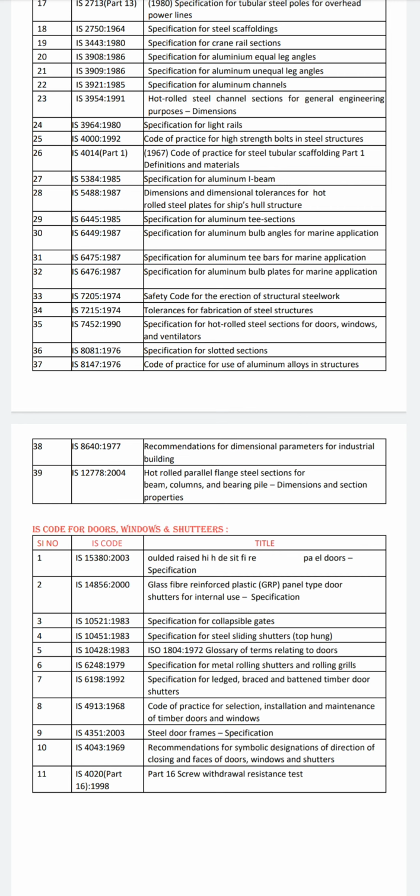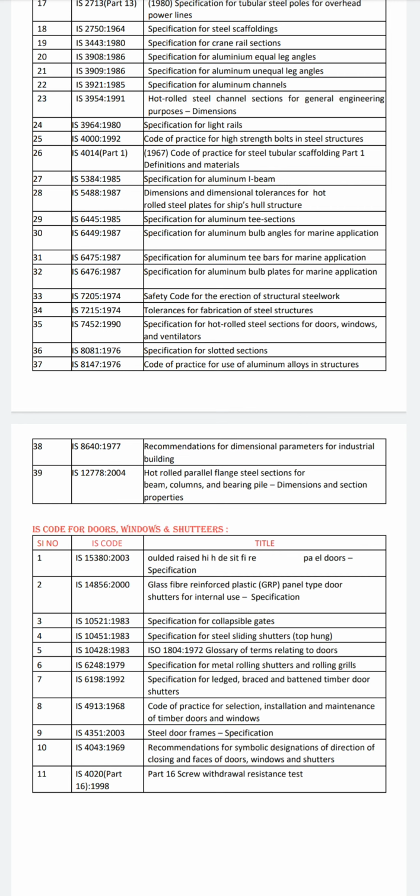In the year of 1968, IS code 4913 was conducted for the code of practice for selection, installation, and maintenance of timber doors and windows. In the year of 2003, IS code 4351 was conducted for steel door frames specification. In the year of 1969, IS code 4043 was conducted, with recommendations for symbolic design and designations of directions of closing and faces of doors, windows, and shutters. And we can see in 1998, there are 16 parts of IS 4020. Part 16 is screw withdrawal resistance tests.